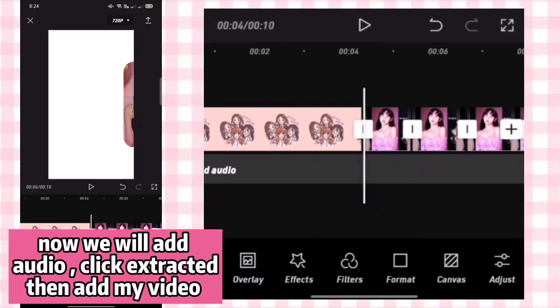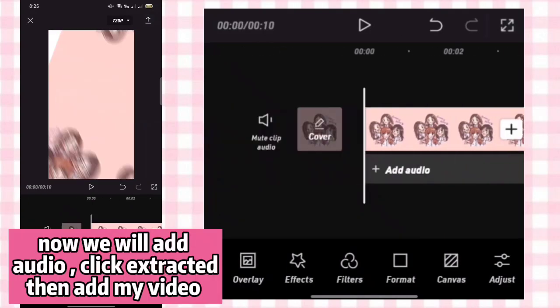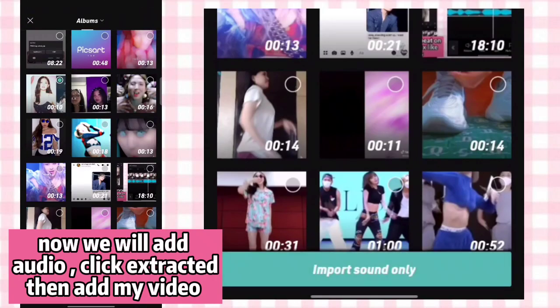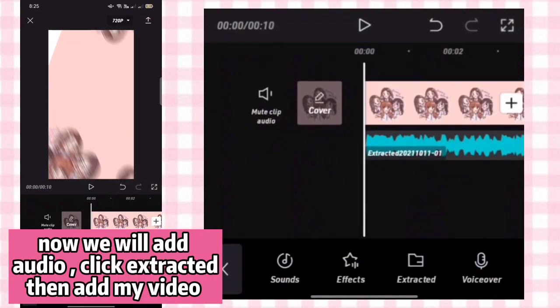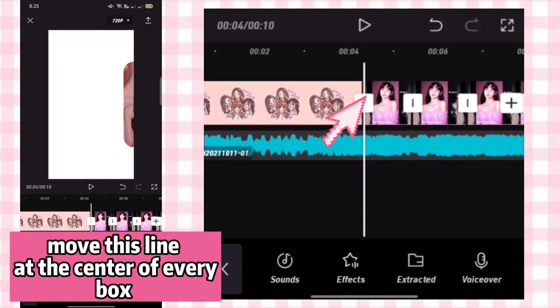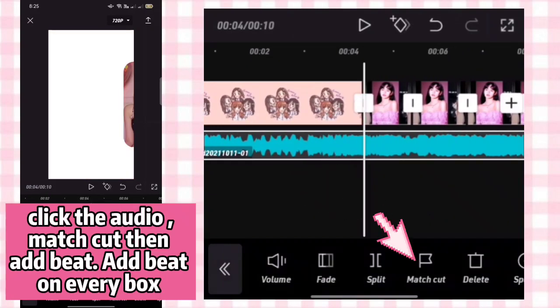Now we will add audio, click extract it then add my video. Import sounds only. Move this line at the center of every box. Click the audio, match cut then add beat. Add beat on every box.